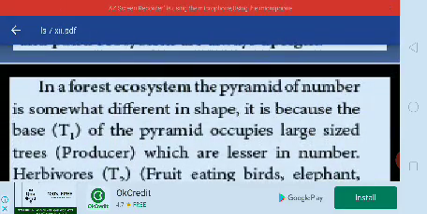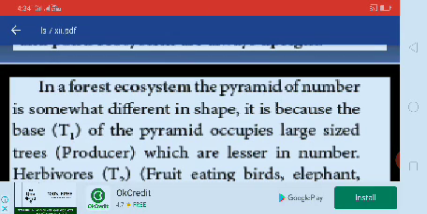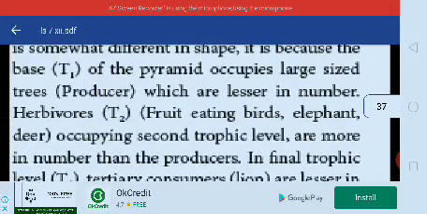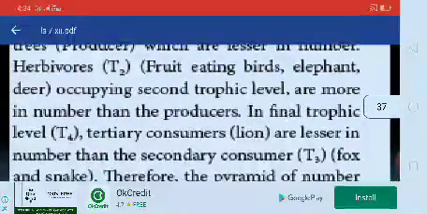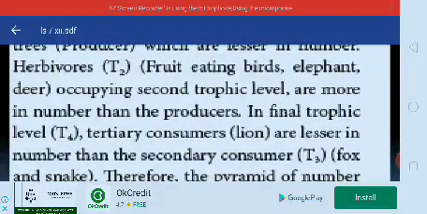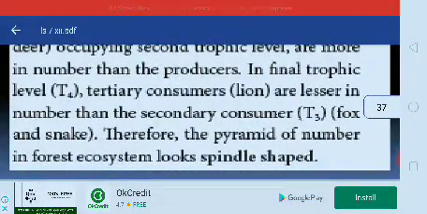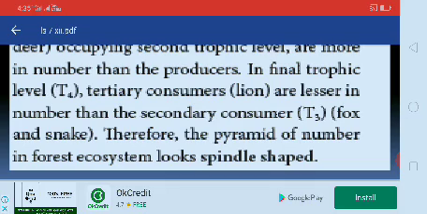In a forest ecosystem, the pyramid of number is somewhat different in shape. It is because the base, T1, of the pyramid is occupied by large-sized trees, the producers, and herbivores, T2, occupying the second trophic level, are more in number than the producers. The final trophic level, T4, tertiary consumers such as lions, are lesser in number than the secondary consumers, T3. Therefore, the pyramid of number in a forest ecosystem looks spindle shaped.